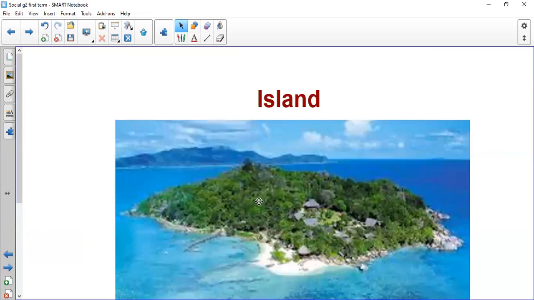We have island. Island is land, but it has water that's all around this land. From the four sides, we have water. One, two, three, four. The water covers the four sides. Island is land with water on all sides, surrounding the land of the island.